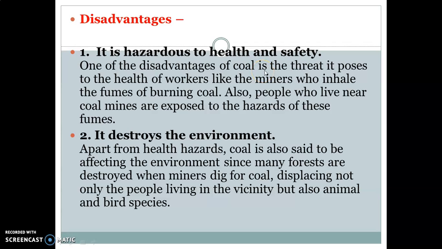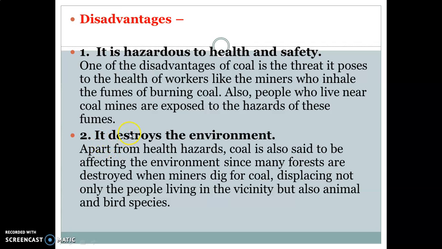When coal is extracted, at the same time harmful gases or noxious fumes are released from the interior of the earth, and coal miners come in direct contact with these harmful gases and suffer from diseases like asthma.